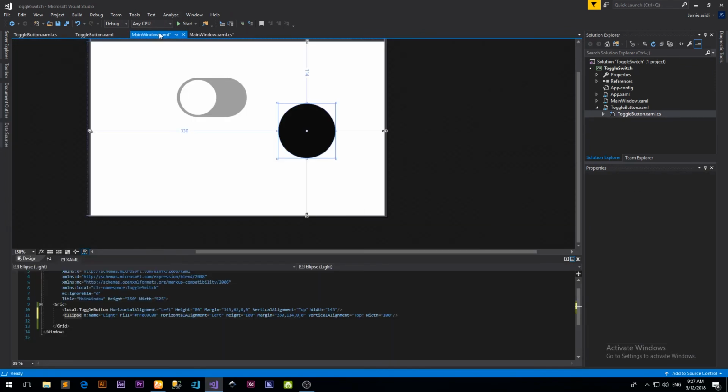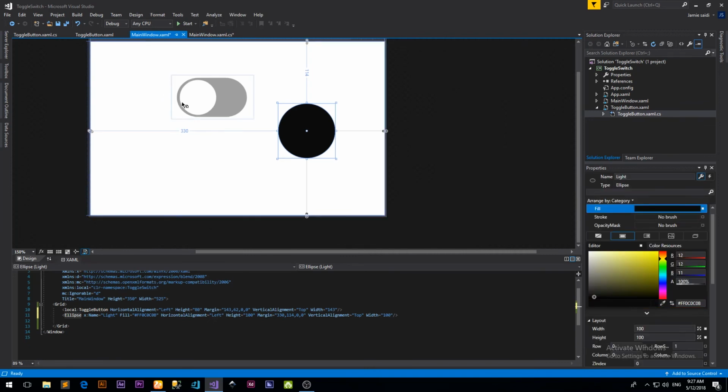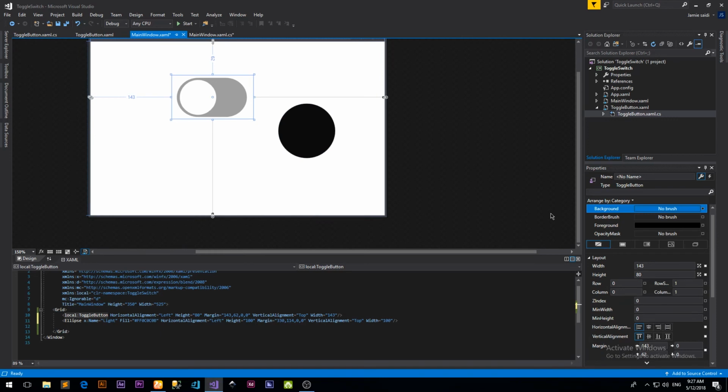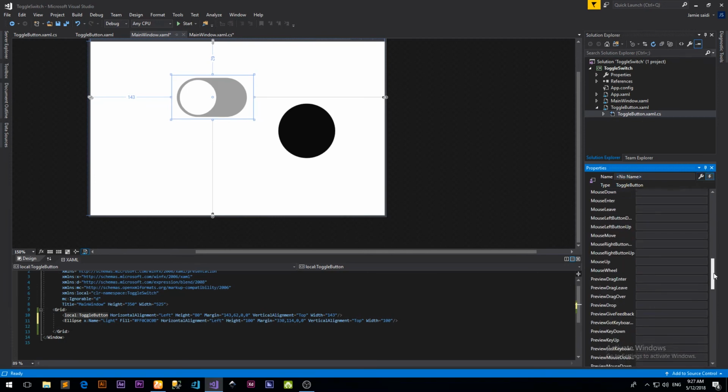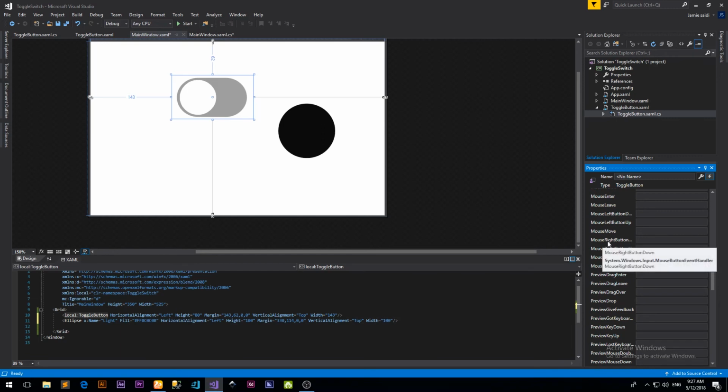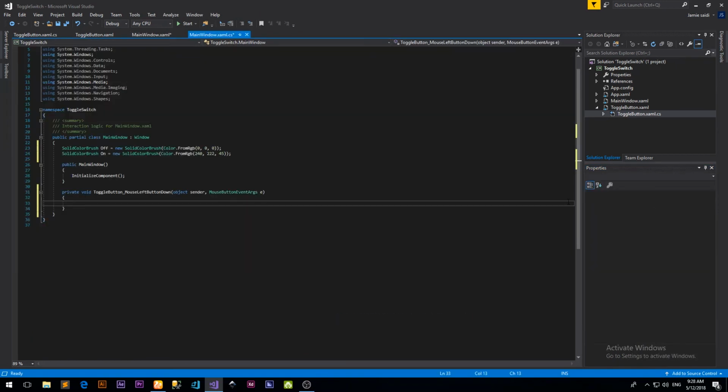Now let's go back to this. We have already compiled, we've already built the solution. This is a user control, so we can give it whatever name. Now let's go to our mouse down. When we click on this user control, an event should be raised. The user control itself turns on and off, that's the way it has been programmed. So once we click, we want the main window to respond to that click. So let's go to the mouse down event. Okay, there we have it.